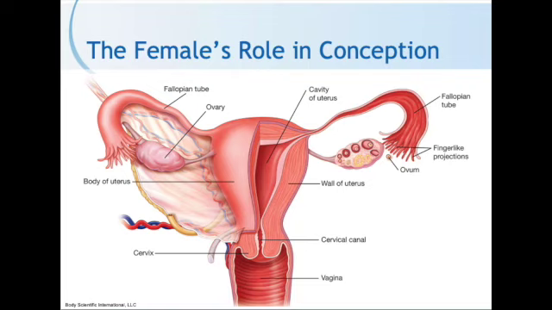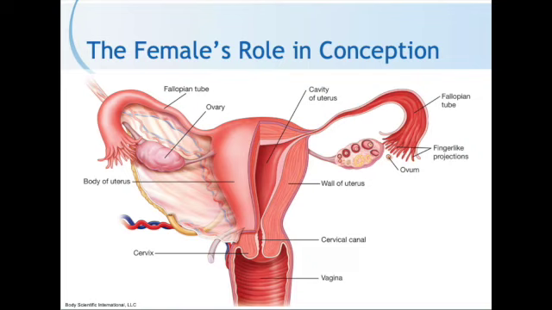The female germ cell is the ovum, which we call the egg, and the male germ cell is the sperm. The joining of these 2 cells is called conception. At conception, ovum and sperm combine to form a single cell called a zygote. Another name for a zygote is a fertilized egg.